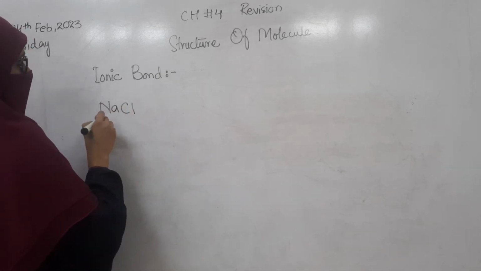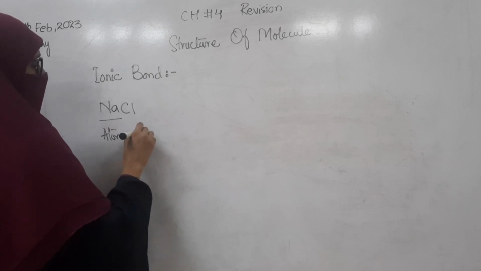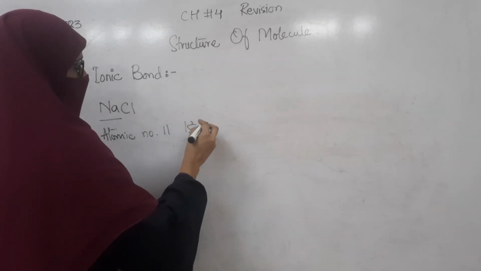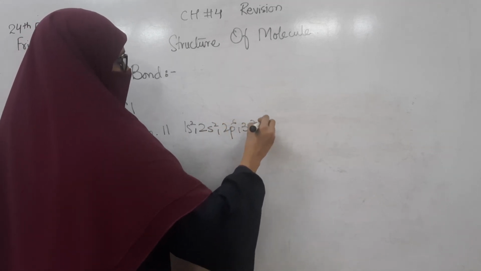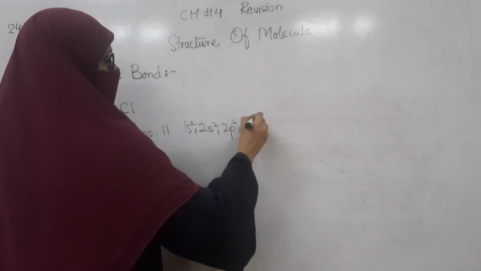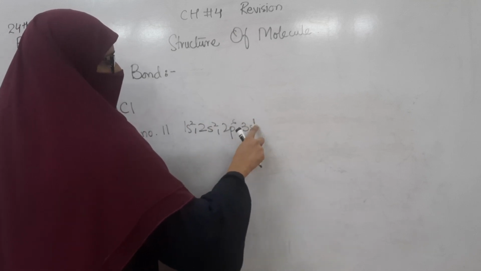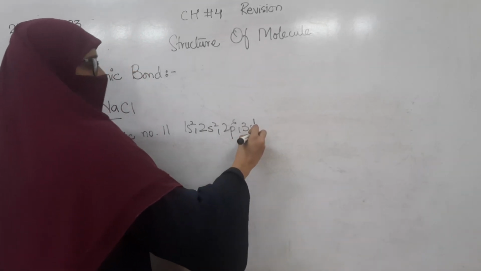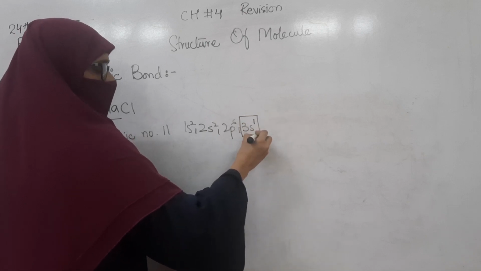In sodium chloride, sodium has atomic number 11, and its electronic configuration is 1s2, 2s2, 2p6, 3s1. 2 plus 2 plus 6 is 10, plus 1 is 11. This 3s is the outermost shell of sodium, and it has one extra electron which it has the ability to lose.